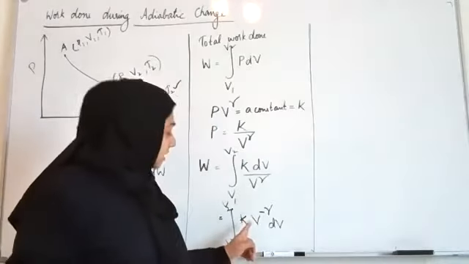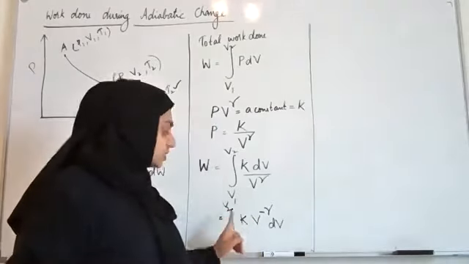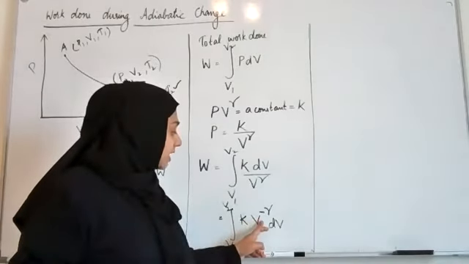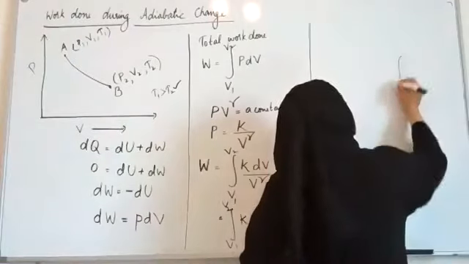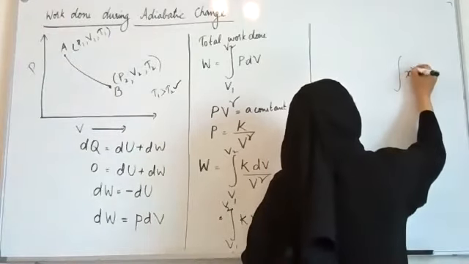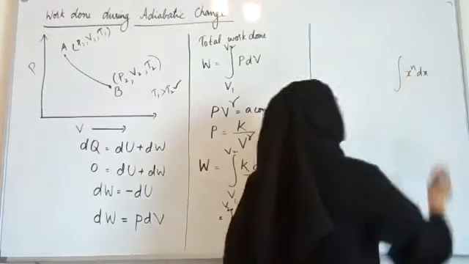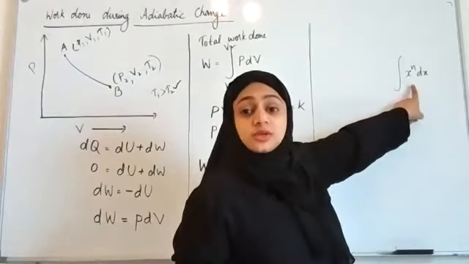So this is a constant K, it will stay as such, and what we have is V raised to minus gamma. What is integral x raised to n dx? How will you integrate this expression?